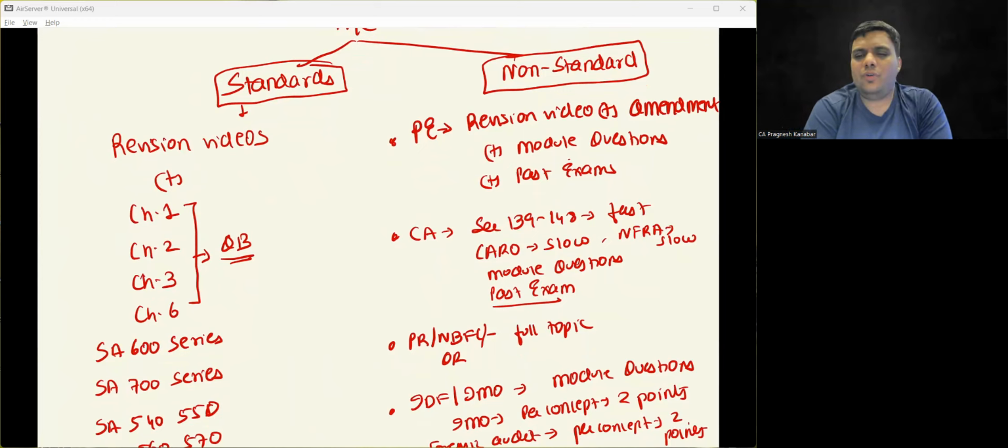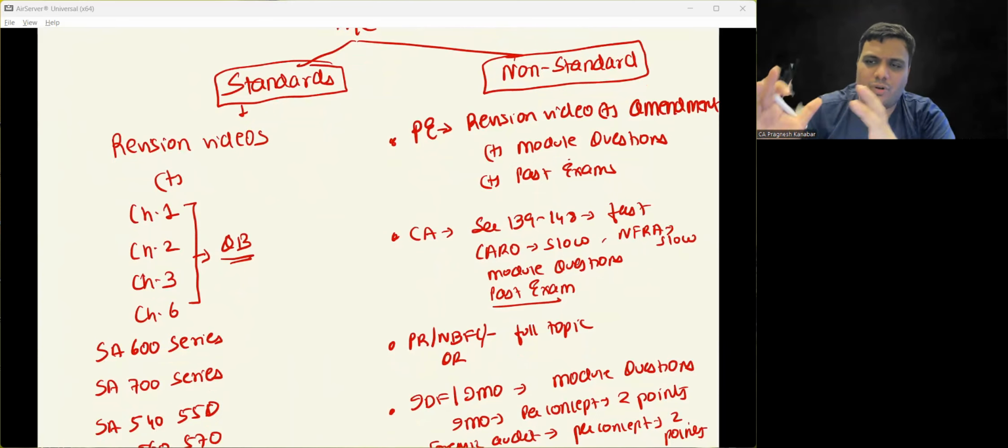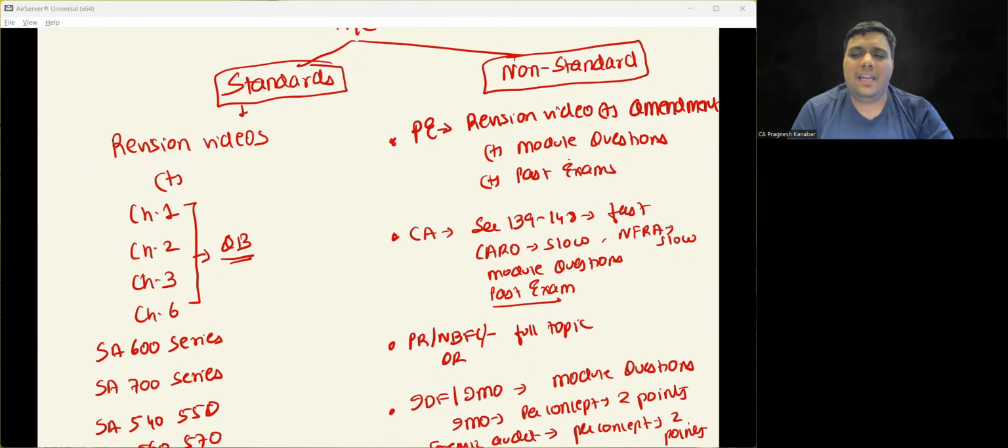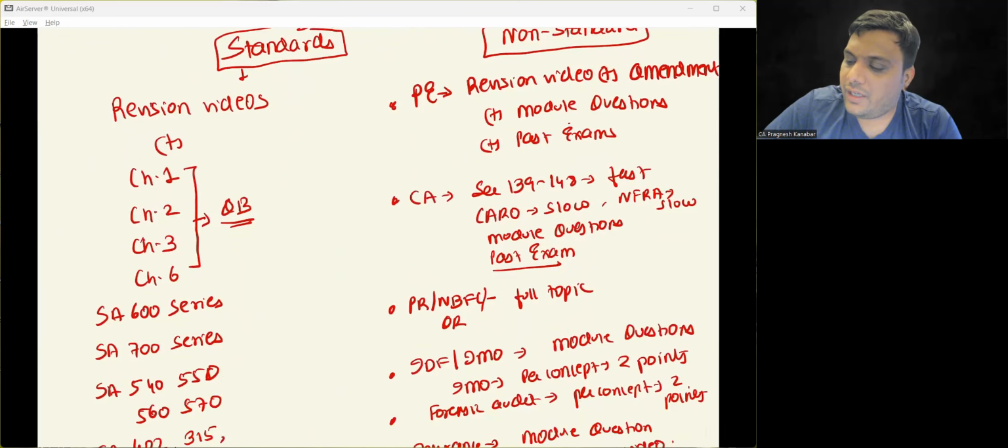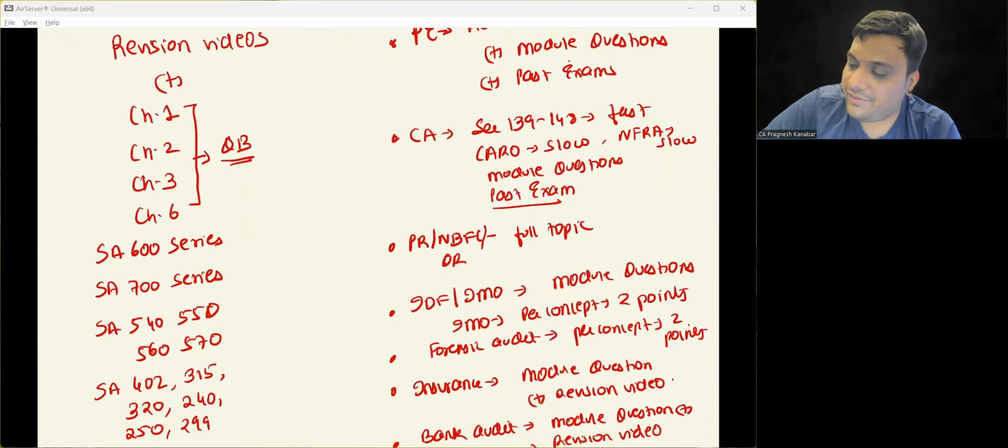Then peer review, NBFC, quality review. So peer review, quality review, and NBFC, I think you should go through the full topic because they come as a proper package. Peer review, quality review as a package ही आता है. And NBFC, because there has been an amendment since May 23 onwards. So I think वो full topic ही better है, within couple of hours, 2.5 hours खत्म हो जाता है. But please ensure that you do it after company audit, professional ethics and standards. हाँ, मतलब ये सारे topics कहीं ना कहीं connected होते हैं with standards, professional ethics, company audit and stuff.